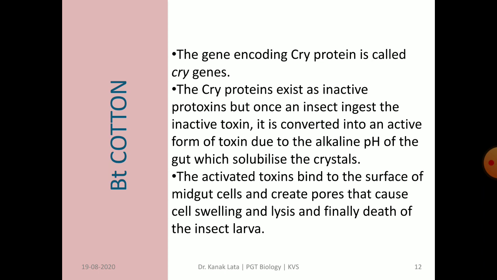This activated toxin binds to the surface of midgut cells and creates pores that cause cell swelling and lysis, and finally it results in the death of the insect larva.